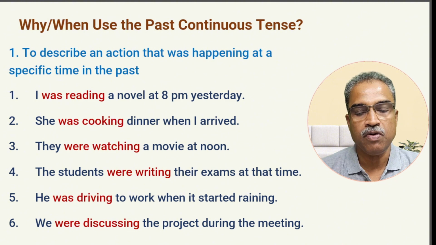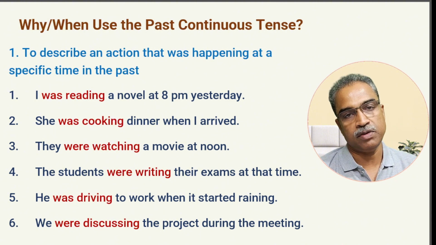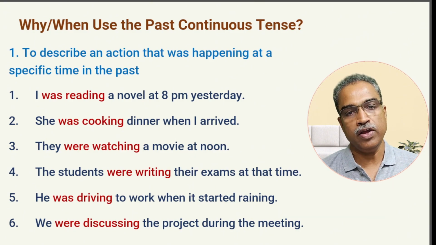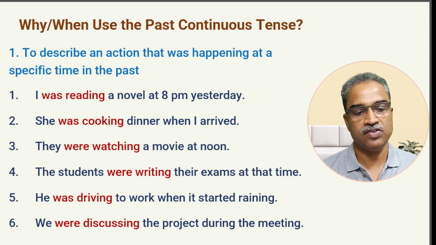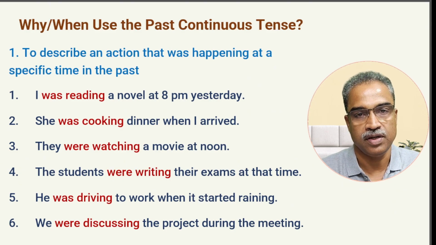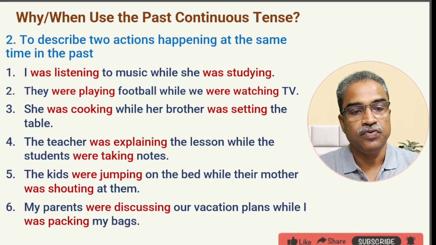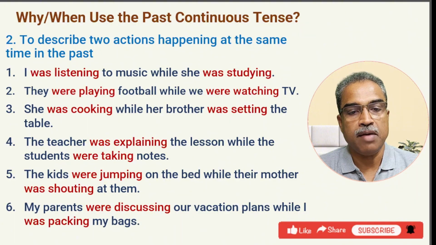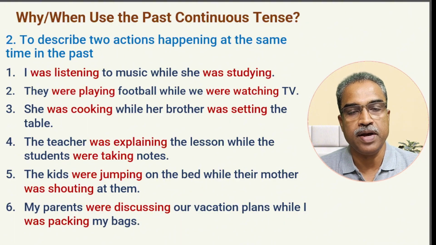We were discussing the project during the meeting. There was a meeting, and in the meeting, a discussion was going on. What was the discussion? We were discussing some points about the project in the meeting. So we also use past continuous to describe two actions happening at the same time in the past.